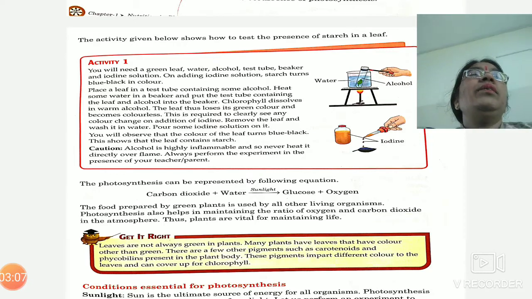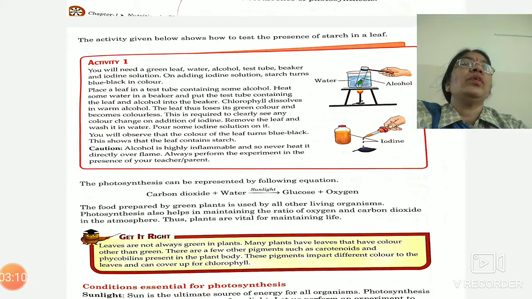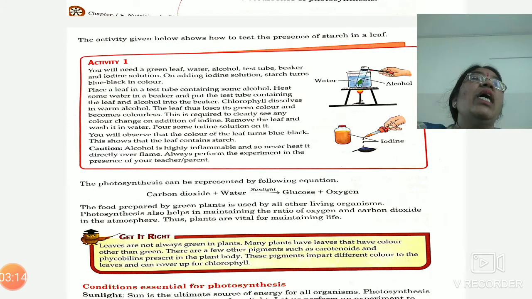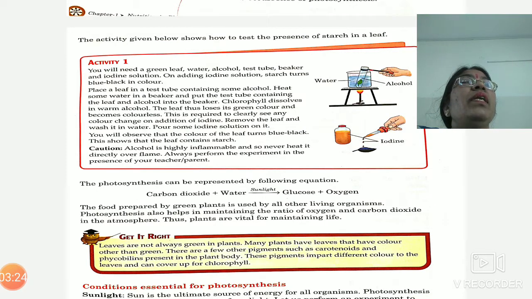In this activity, we cannot boil or heat up the alcohol directly because it is highly inflammable. So first we will keep the leaf inside the test tube, fill it with alcohol, and then in a water bath we will heat it up.